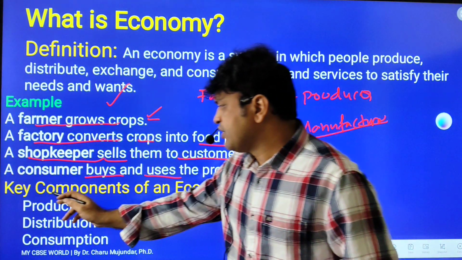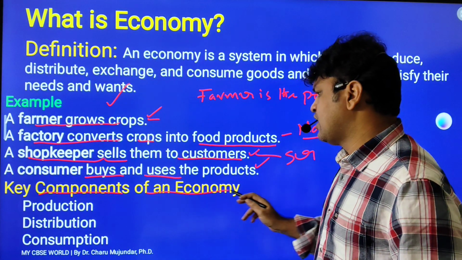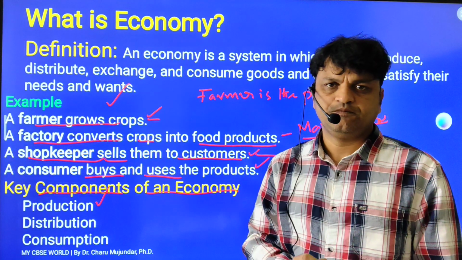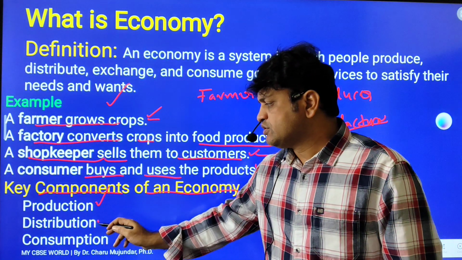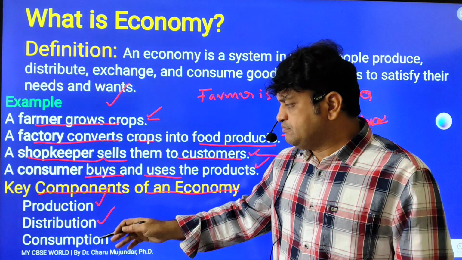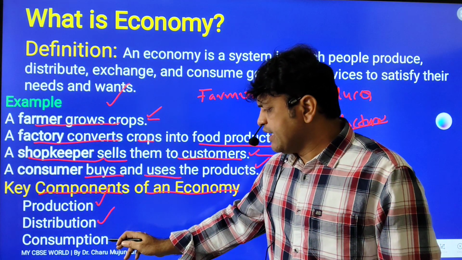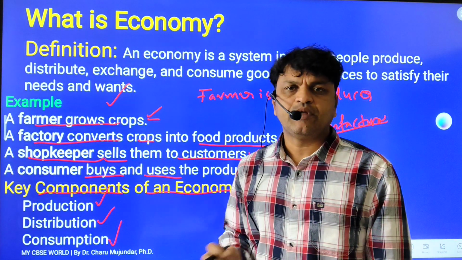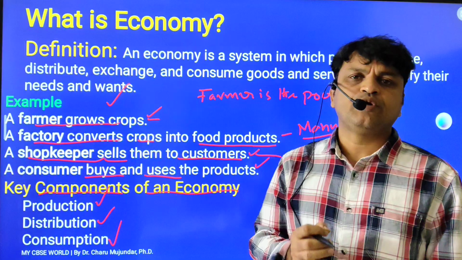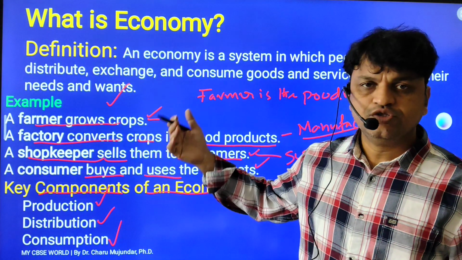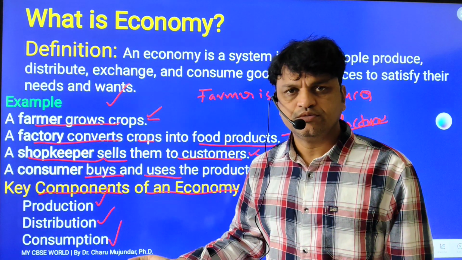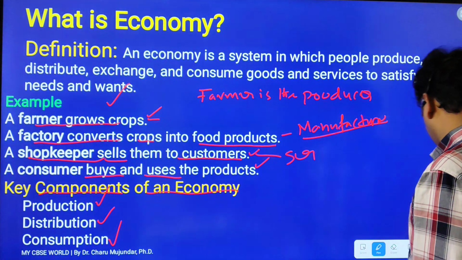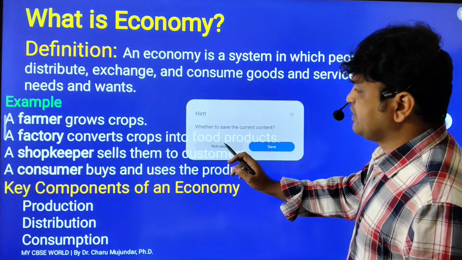What are the key components of the economy? One is production. Always remember who is producing the goods. Production. And who is distributing? They come under manufacturing or trade. Then consumption. So production, distribution, consumption are the main components of the economy, where people produce goods, distribute the goods, and finally it is consumed by human beings. These are a few important components of the economy.